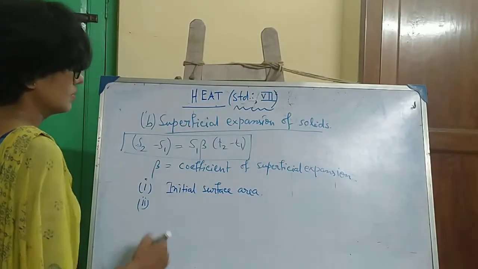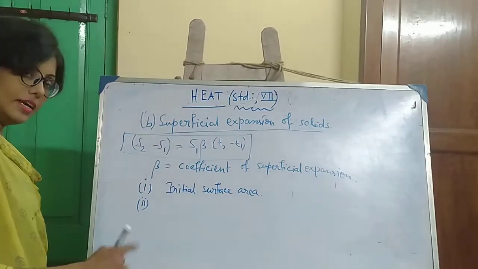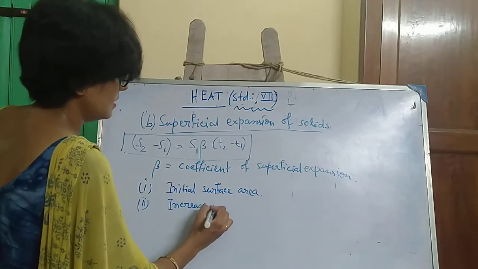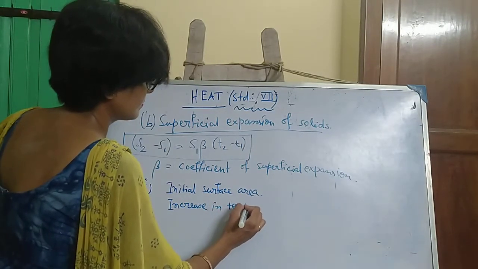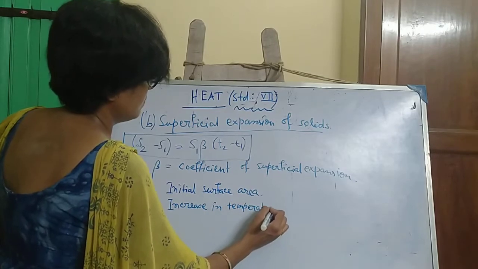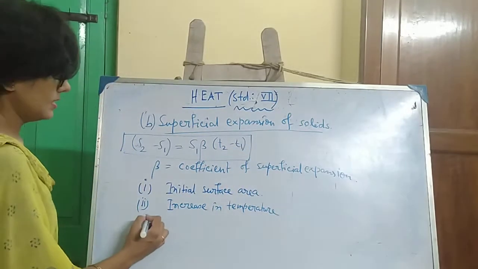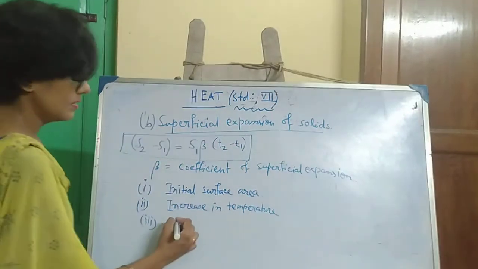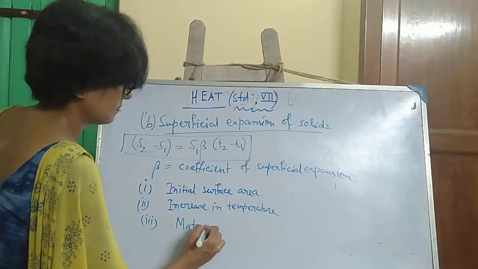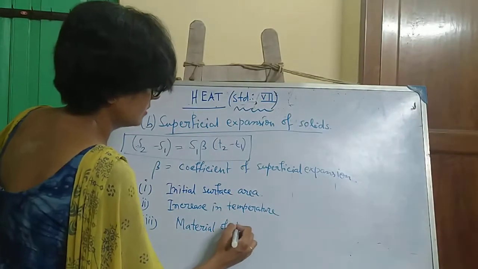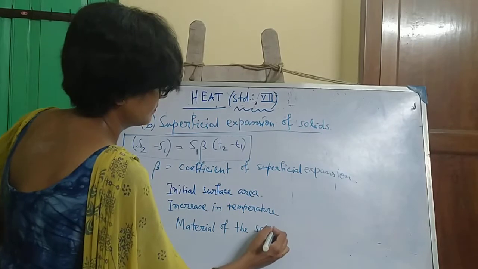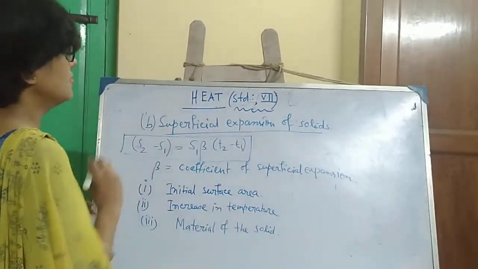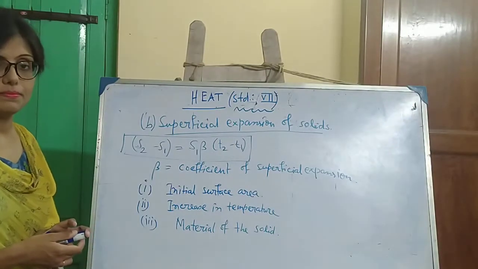Number 2, T2 minus T1, the increase in temperature or rise in temperature. Number 3, what is the third factor? Material of the solid. So, these are the 3 main factors on which the superficial expansion of a solid depends.